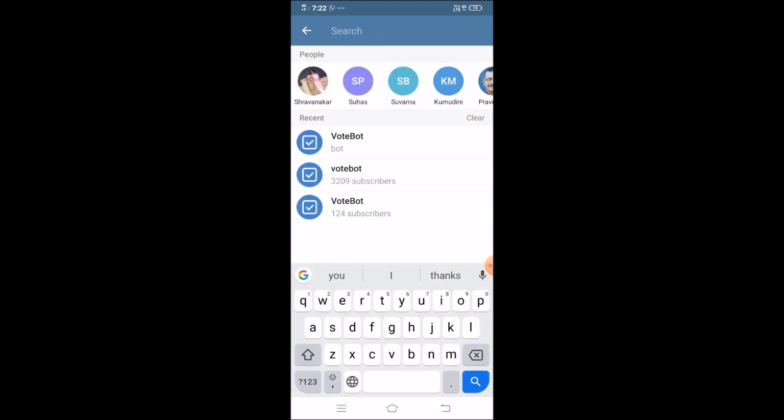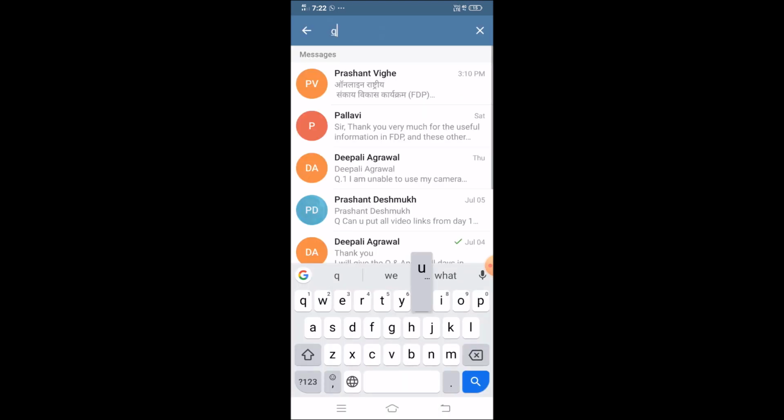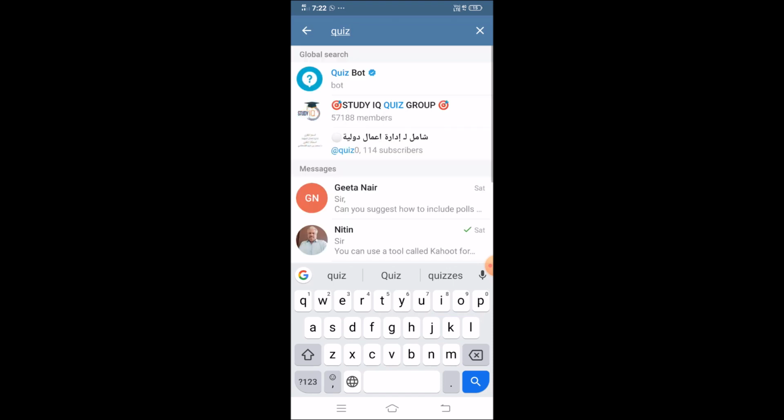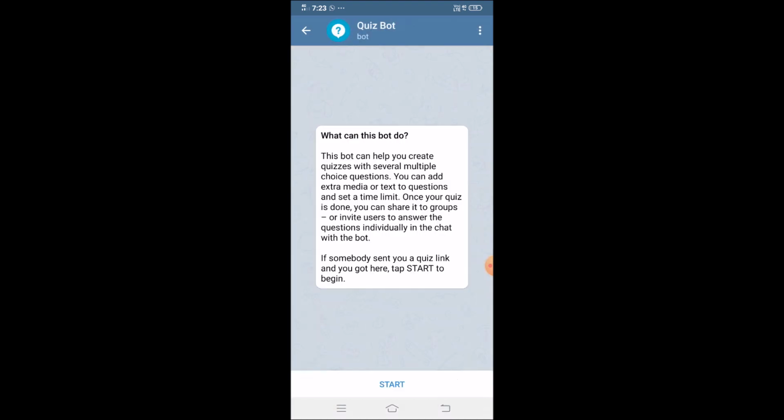Simply I have to type something, and that is Quiz, Quizbot. So the very first option I have got is Quizbot. I'll click on that Quizbot option, in which it is saying what you can do with this. So you can create a simple quiz by using this Quizbot option. So I'll start.